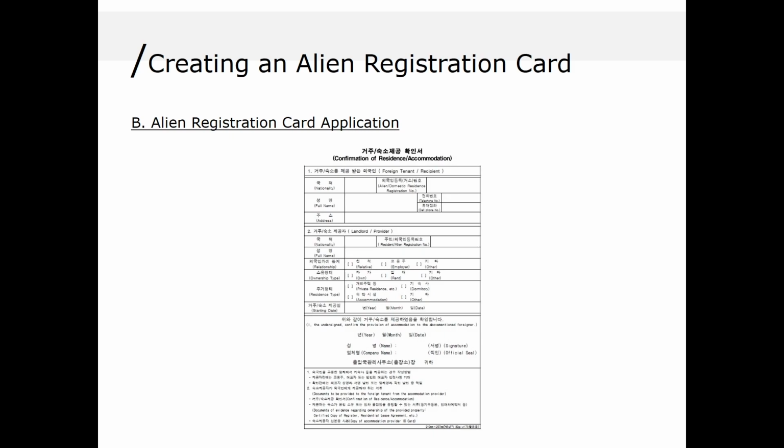Okay, let's move to the confirmation of residence. You can fill out the part number 1 by yourself. The address should be the same as the address in Korea in the application form. The part 2 should be completed by the person related to your housing. If you stay on-campus, then on-campus staff can help to complete it. If you stay off-campus, you should ask the off-campus manager or owner to complete it.